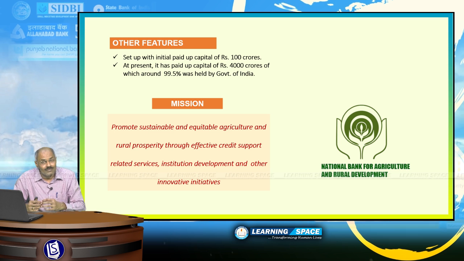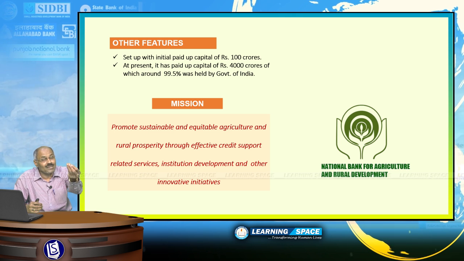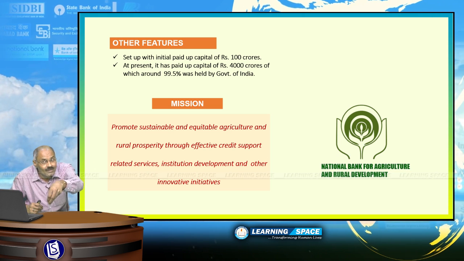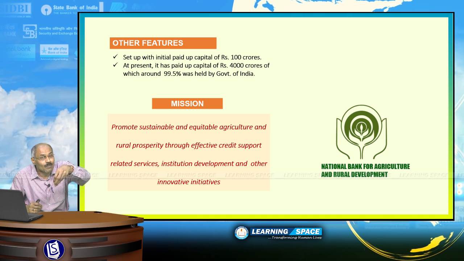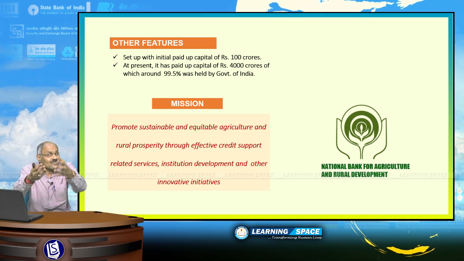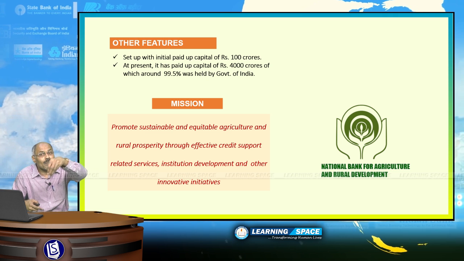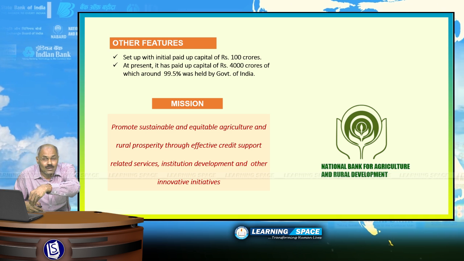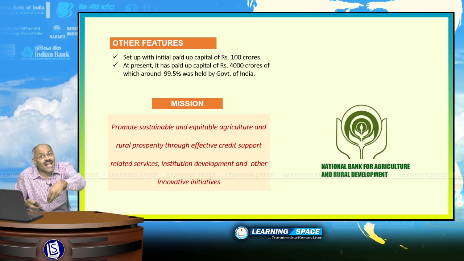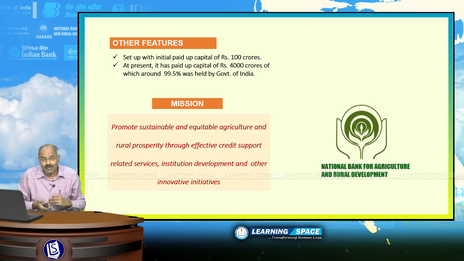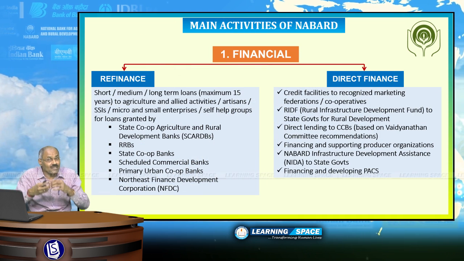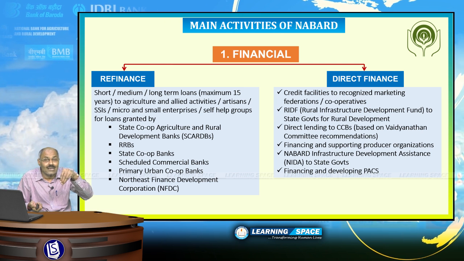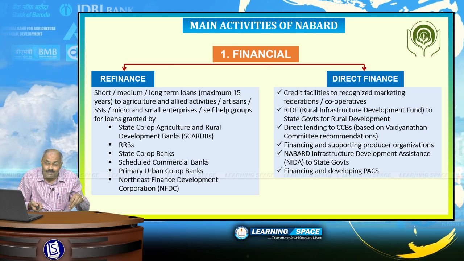And the mission, I have already told you: promote sustainable and equitable agriculture and rural prosperity through effective credit support mechanisms. So please go through this. The mission is very clear. The main purpose of NABARD is to ensure timely credit to rural institutions where agriculture is a predominant part. And the main activities of NABARD include financial, developmental and supervision.